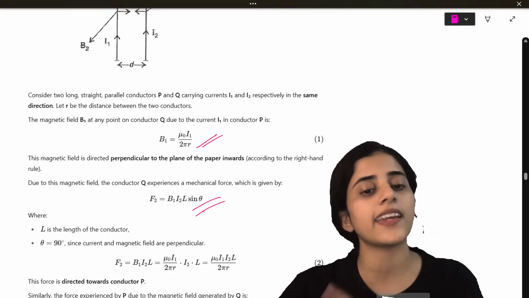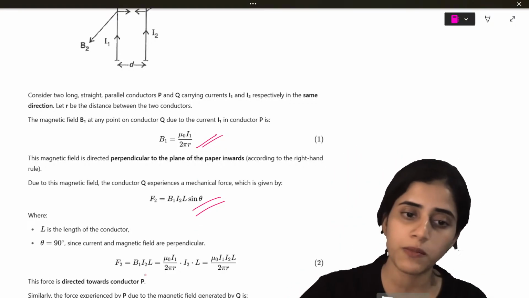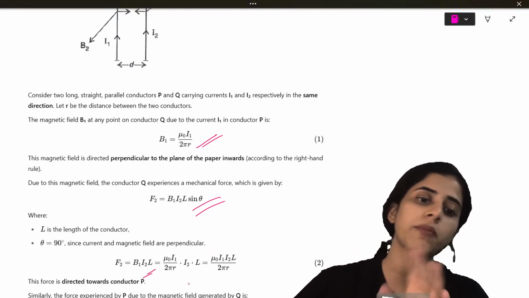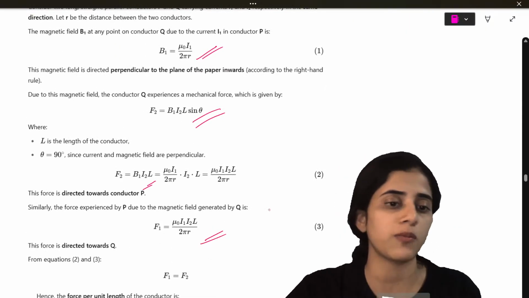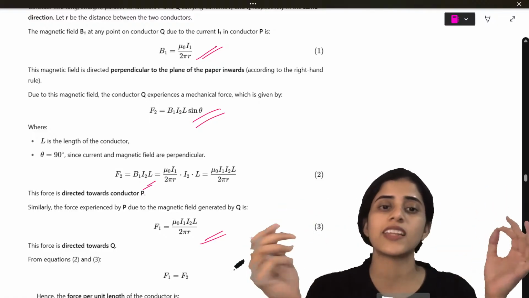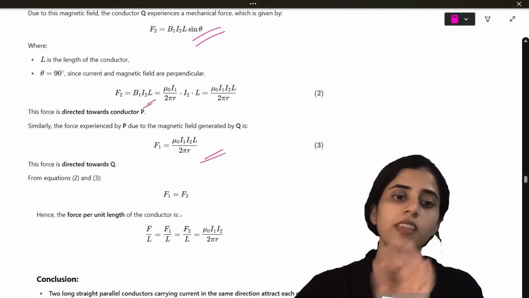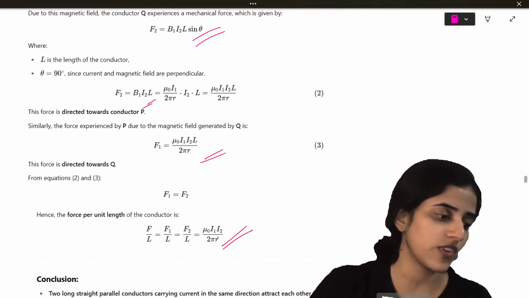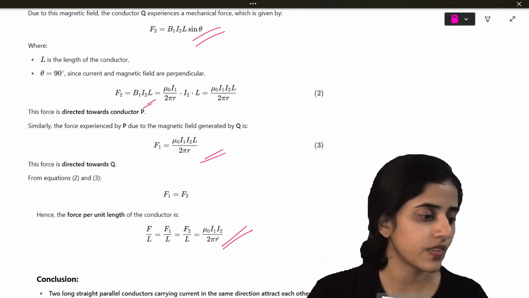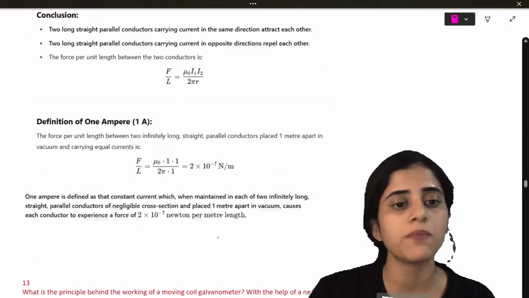Force is BIL sin theta. Force 2 will be BI2L. You combine the two, you will get this formula. Now both the forces are equal. So you will get F is equal to F1 is equal to F2 and then this final formula. Okay? Yes. Next important question.